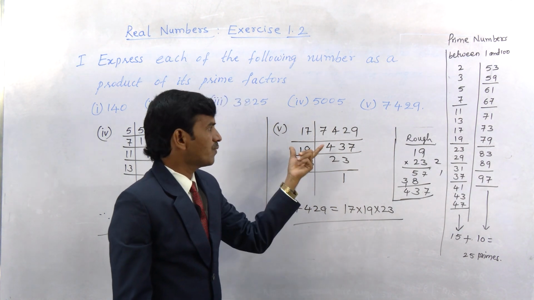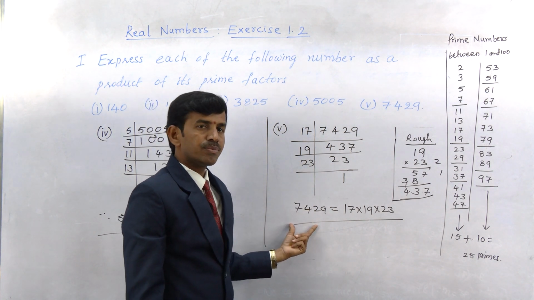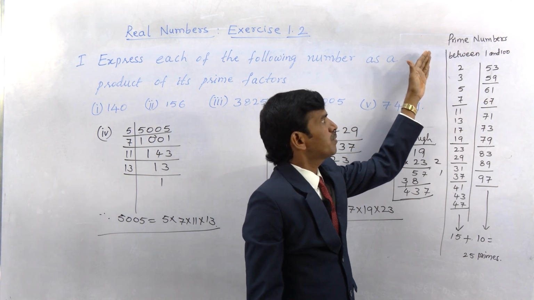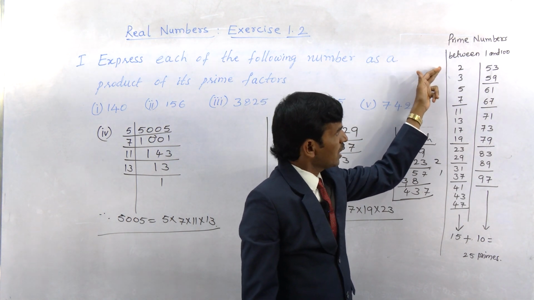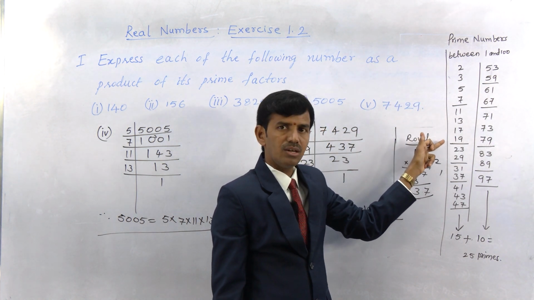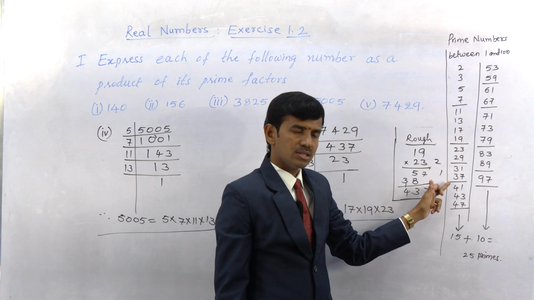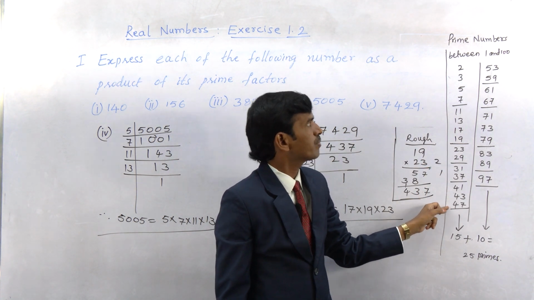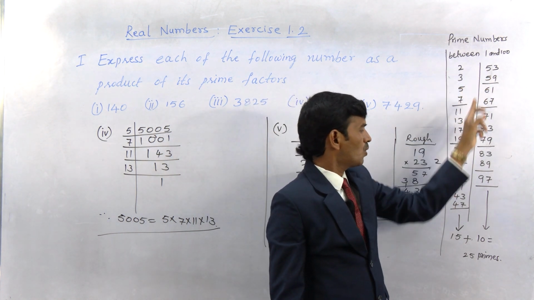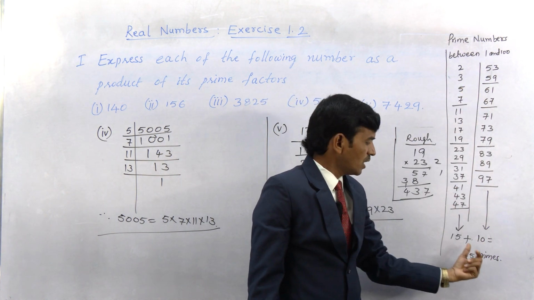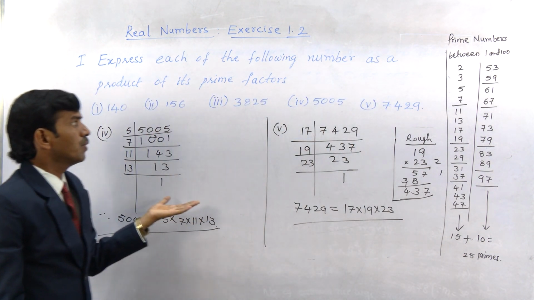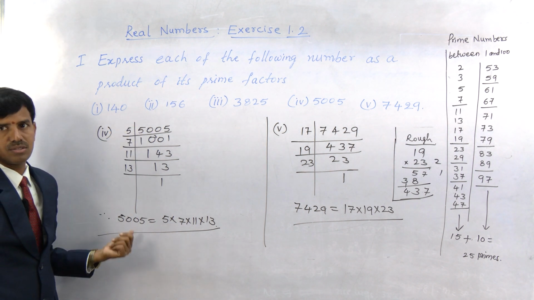So in order to find the prime factors of given numbers, everyone has to know at least the prime numbers between 1 and 100. They are 2, 3, 5, 7, 11, 13, 17, 19, 23, 29, 31, 37, 41, 43, 47. Between 1 and 50, there exist 15. Between 50 and 100, there exist 10. Totally, there exist 25 prime numbers, which are useful in order to find prime factors.